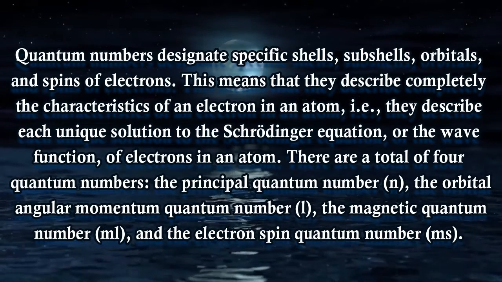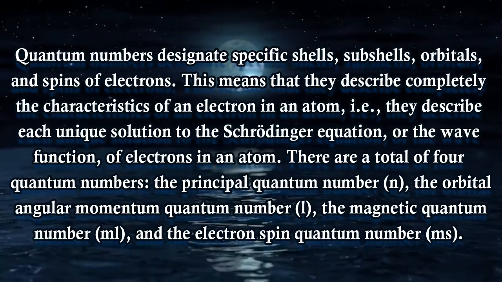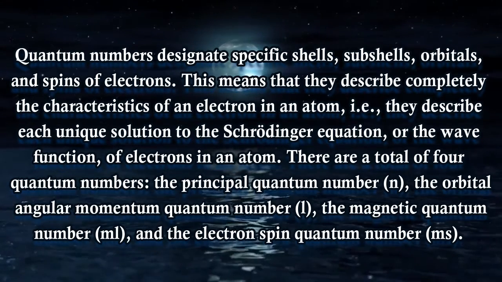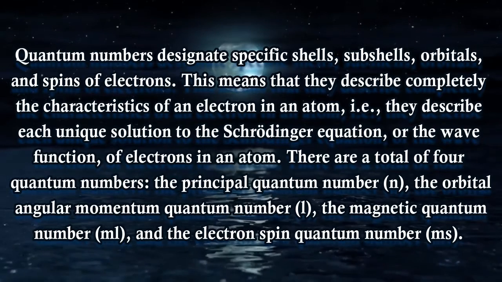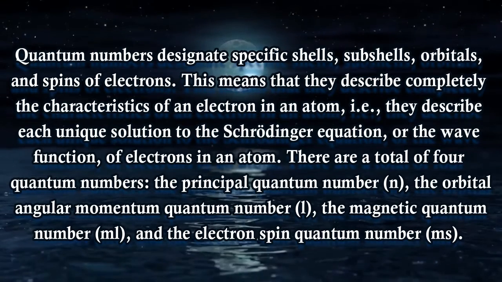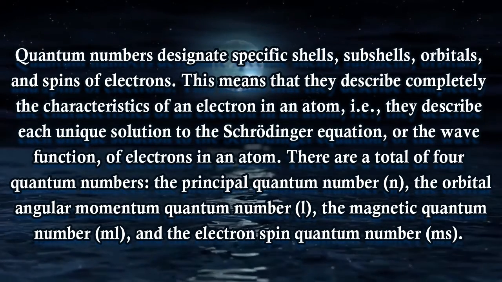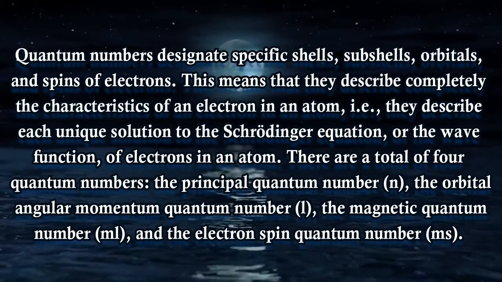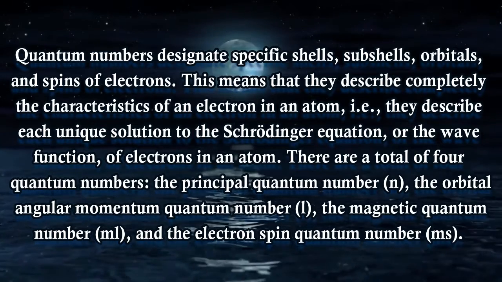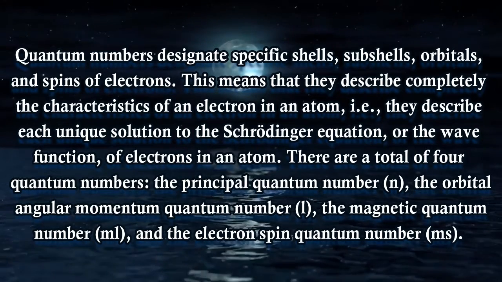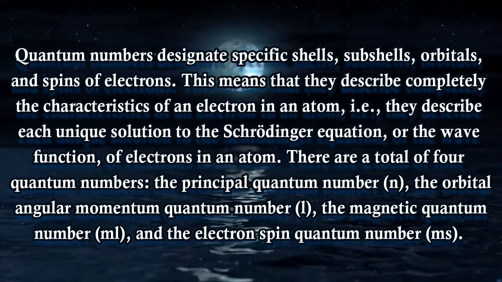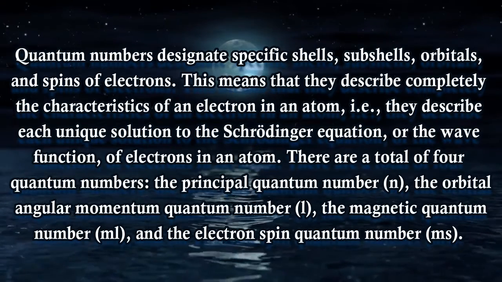See, quantum numbers are of 4 types, as you can see written on the screen. Principal quantum number, magnetic quantum number, the orbital angular momentum quantum number or the azimuthal quantum number, and last but not least comes the spin quantum number. Number 1 is principal, number 2 is azimuthal or orbital, number 3 is magnetic, number 4 is spin, right? Now if your location is starting from the country, then the principal quantum number will denote the first idea about the position where the electron is sitting, right?